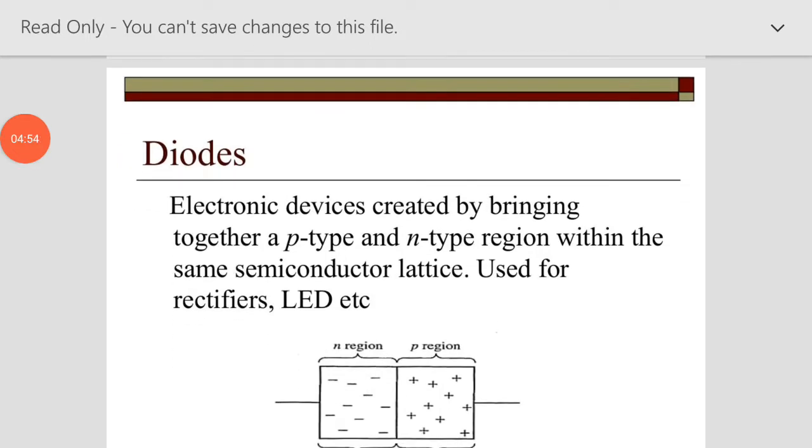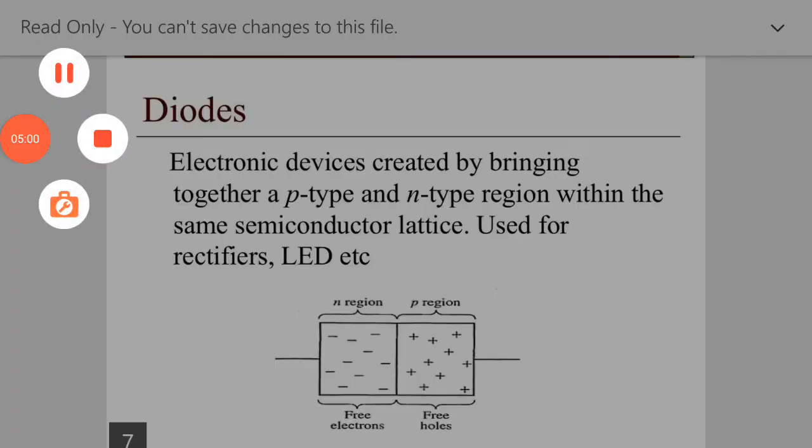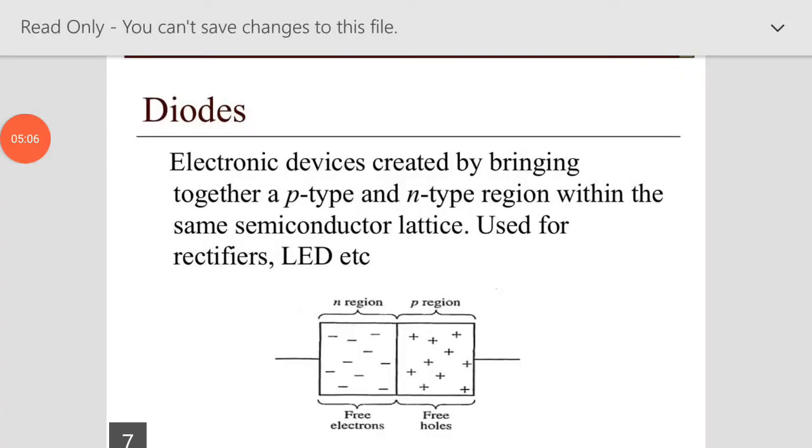After that we use the main semiconductor device, which is called a diode. This is a semiconductor device having two terminals, anode and cathode. The conventional current flows from anode towards cathode.